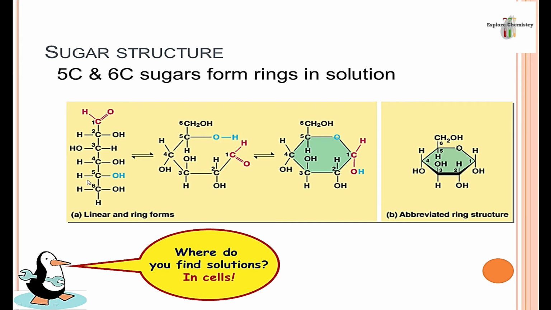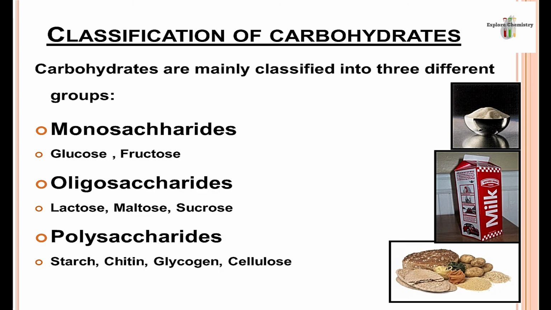So this one is the linear structure and this one is the ring structure. So in solution, many carbohydrates can form ring-like structures. And in these, carbons are numbered, so you can identify whether it is a tetrose, hexose, pentose or heptose.